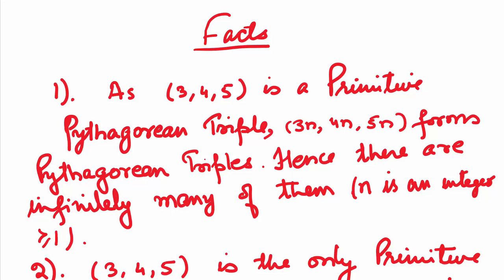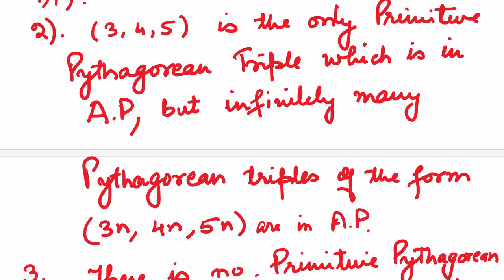So let's start. The first fact is there are infinitely many Pythagorean triples. Now, why do we say that? As you already know, 3, 4, 5 is a primitive Pythagorean triple. If we multiply this by some integer n which is greater than or equal to 1, then 3n, 4n, 5n, by giving different values to n, gives us infinitely many Pythagorean triples. Let's look at the second fact.